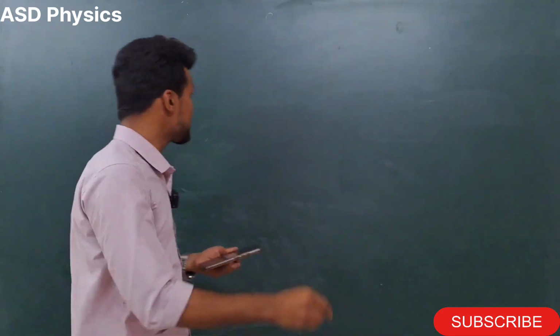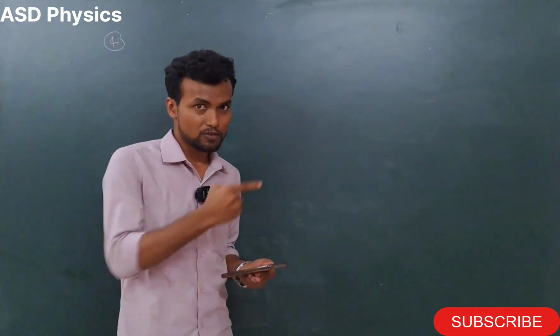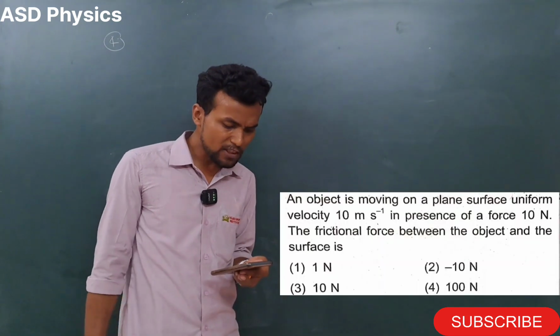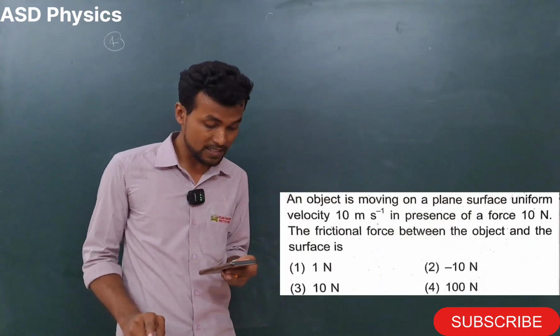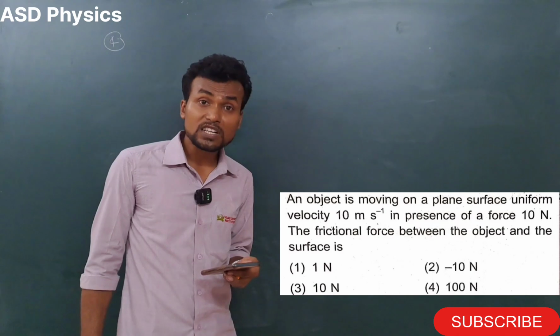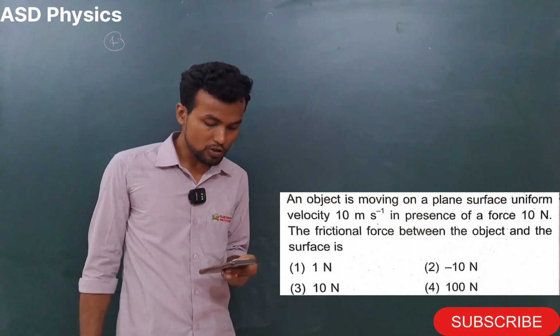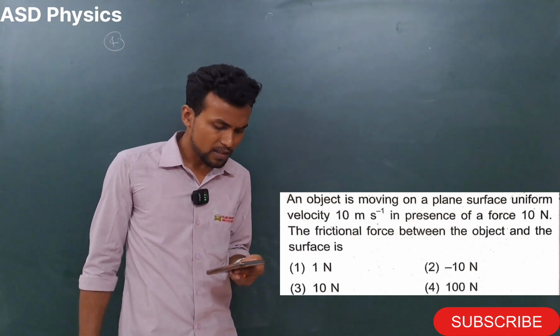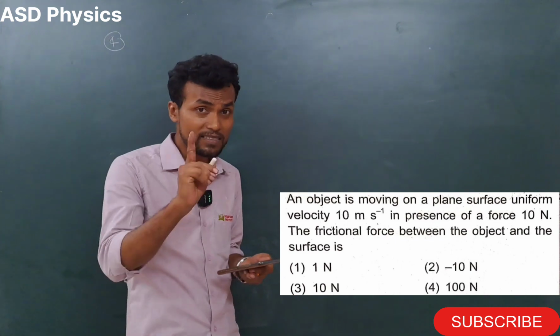Next one, my dear students, question number 4. Let's read the question. Question appearing on your screen. See here. An object is moving on a plane surface with uniform velocity 10 meter per second in presence of a force 10 Newton. The frictional force between the object and the surface, how much?